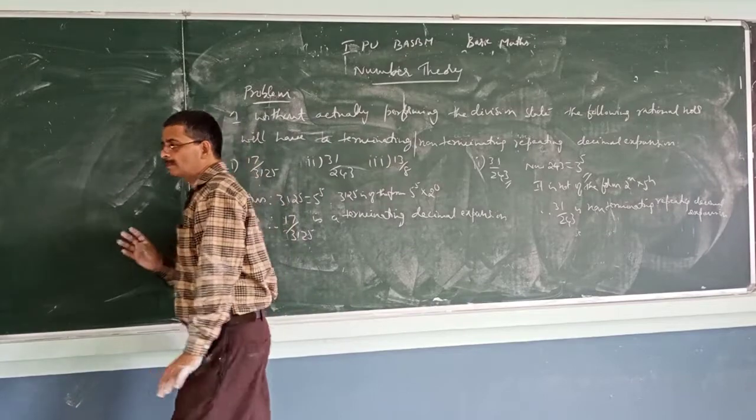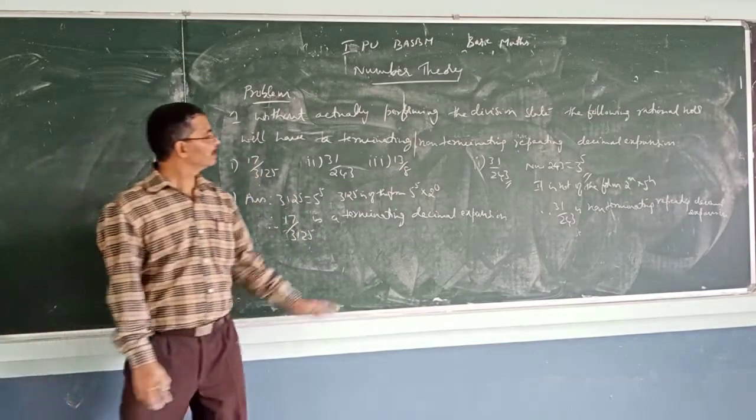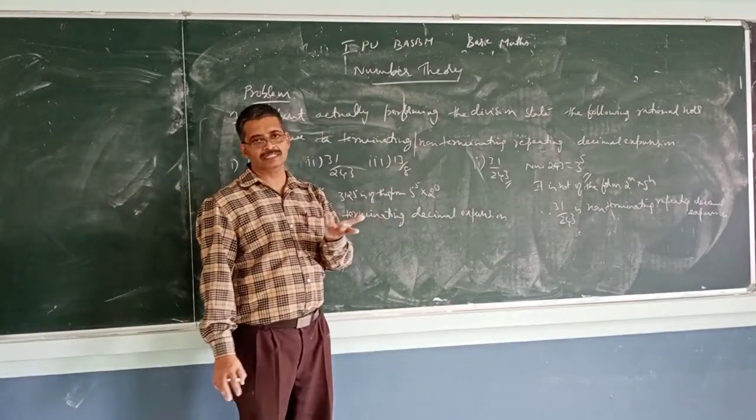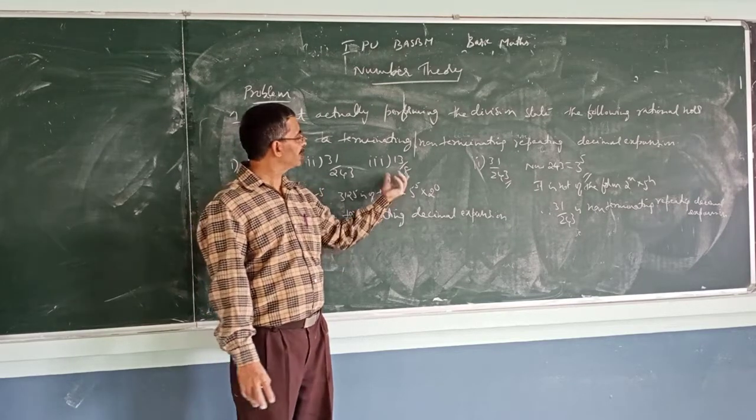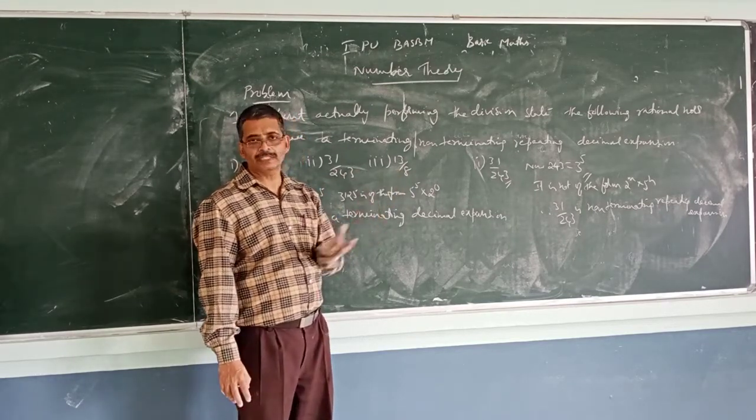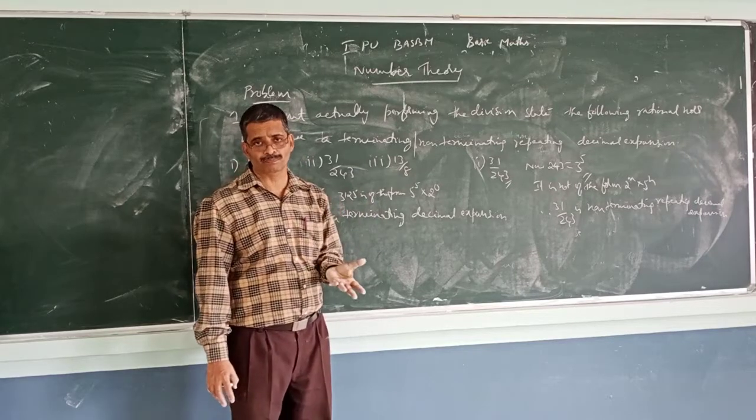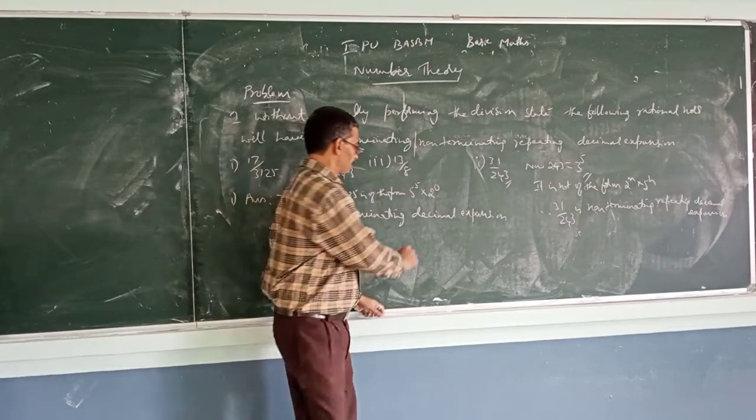Third one, similar type, we just check whether you will be able to. What is 8? 8 is simple, 2 to the power 3. So you can write 8 as 2 to the power 3 into y to the power 0. See, third one is simple.